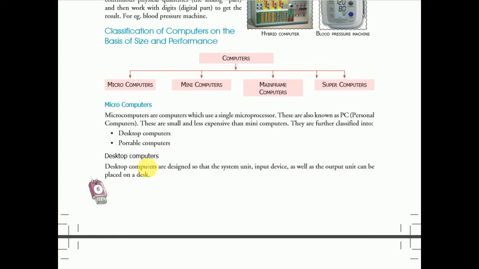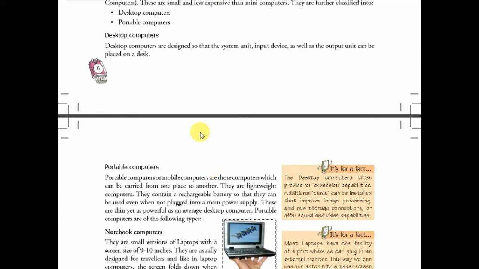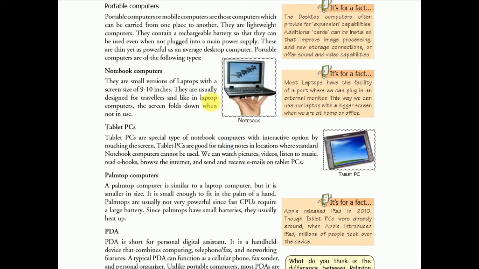And the first one is desktop computer. You have already read. Desktop computers are designed so that the system unit, input device as well as the output unit can be balanced on a desk. You can balance all the related devices of the desktop computer on a desk.